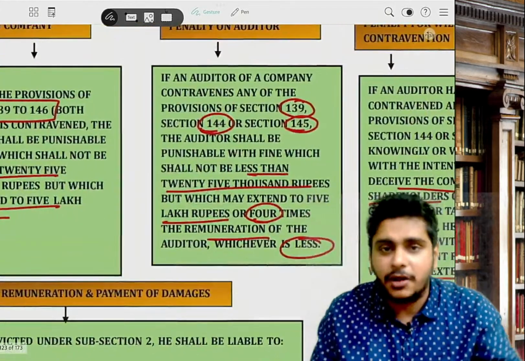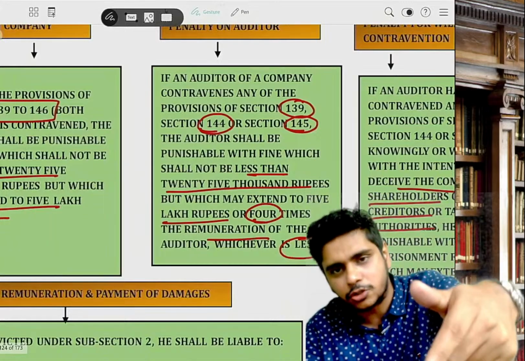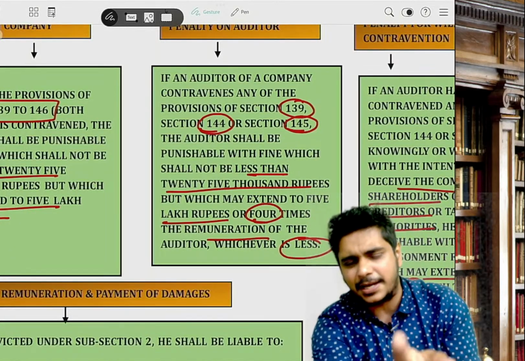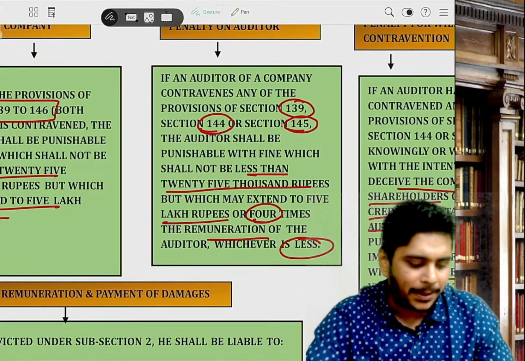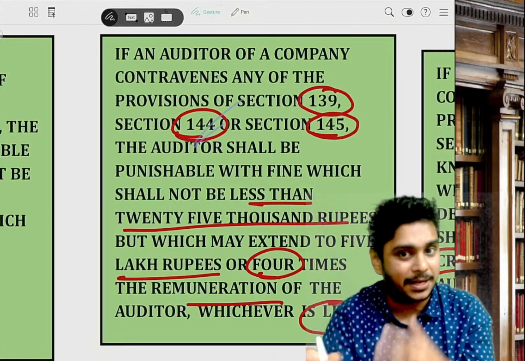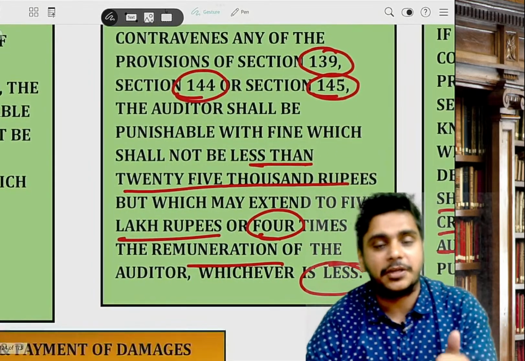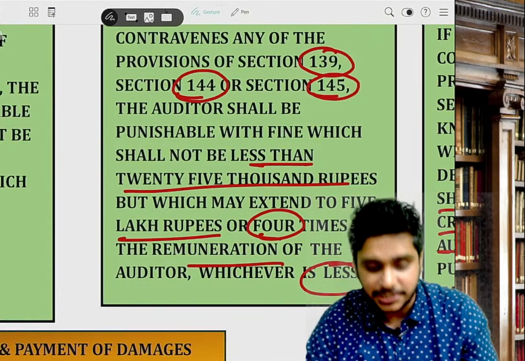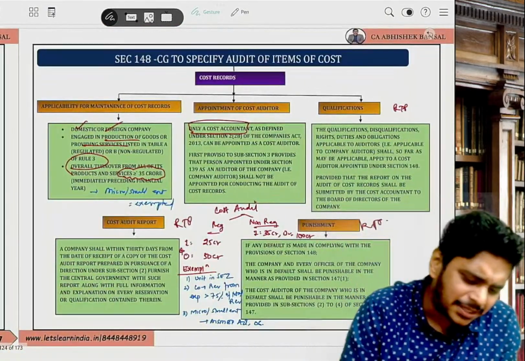Remember this, guys. I have shown a question. I think it is there in the book also, in Test Yourself towards the last, ICA exam question, second last question, which talks about penalty for prohibited services. They made a story and they have asked the penalty. So it's basically minimum 25,000 to maximum 5 lakhs or 4 times the remuneration, whichever is less.